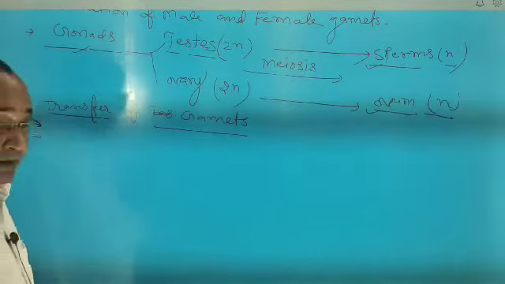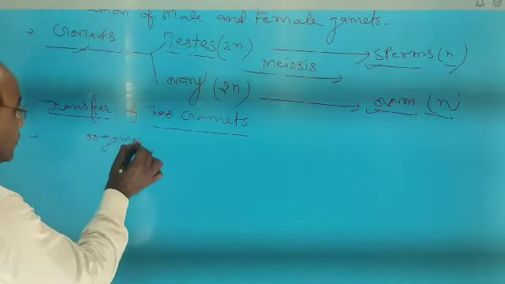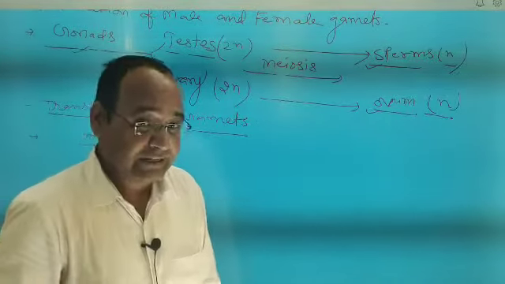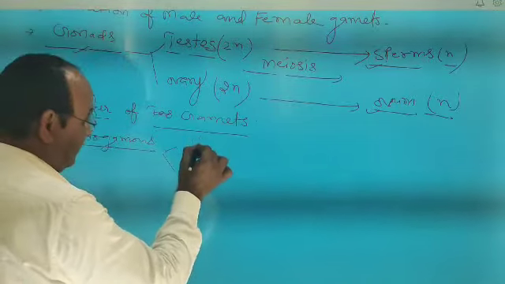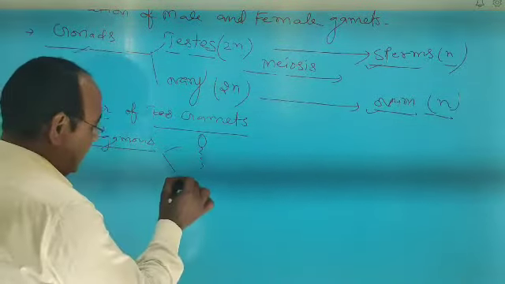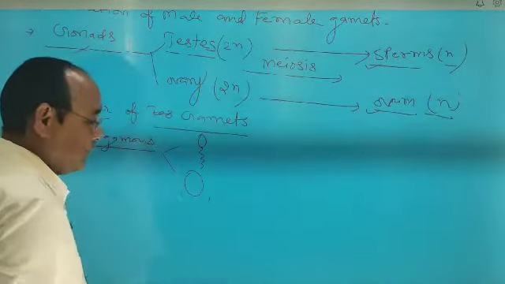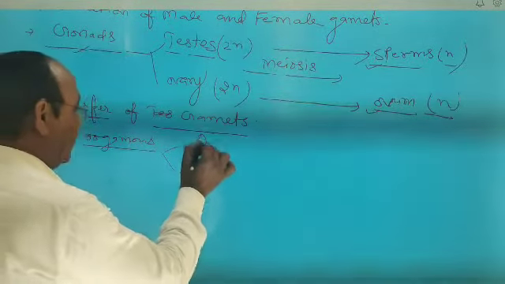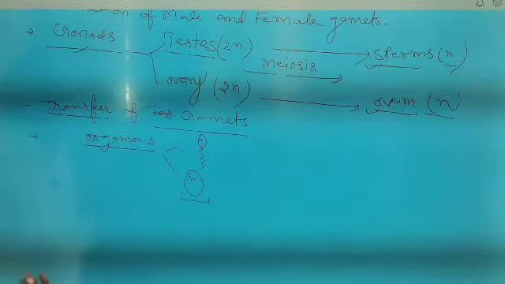In highly developed animals, the oogamous type of sexual reproduction is present. In the oogamous type, the male gamete is small with a tail, meaning it is movable, and the female gamete is big in size and not movable. Both are haploid.